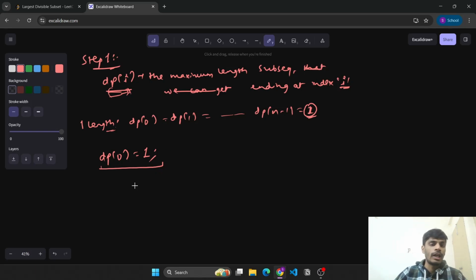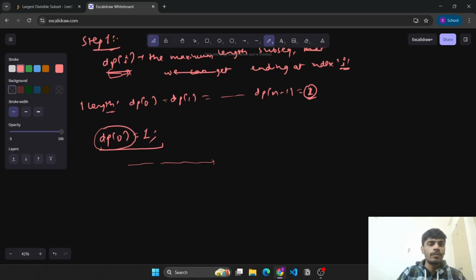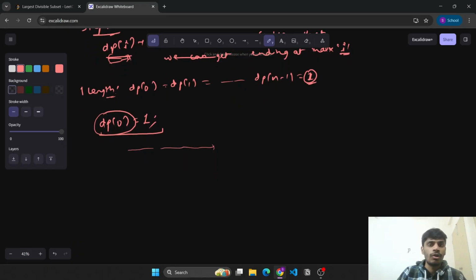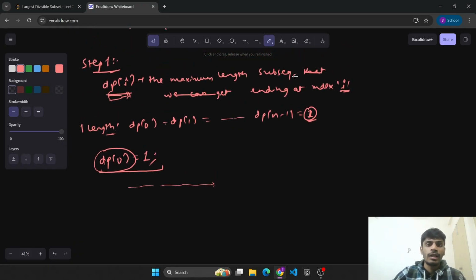Now we need to calculate further DP values using the previous DP values that we have already calculated. Since we need to find the maximum length subsequence that ends at I, we'll check for all possible values of j which are less than I, means 0 to less than I. And if nums of I is divisible by nums of j, then we'll update our DP.